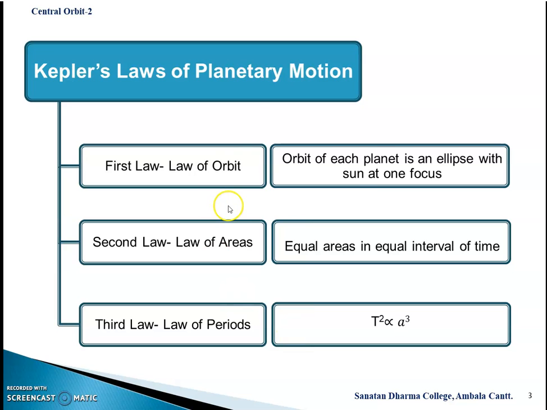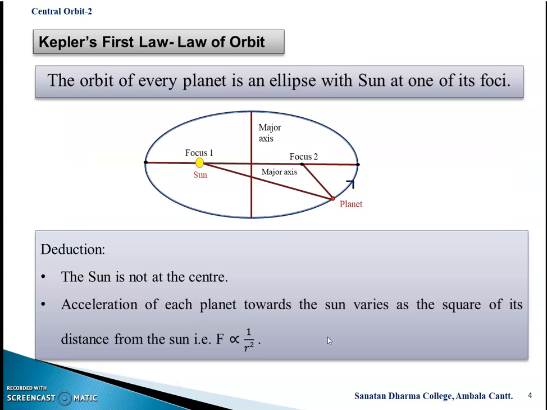Here are Kepler's laws of planetary motion. First law, law of orbit: the orbit of each planet is an ellipse with the sun at one focus. Second law, law of area: equal areas in equal intervals of time. And third law, law of period: T square is proportional to A cube. Let us study them in detail.